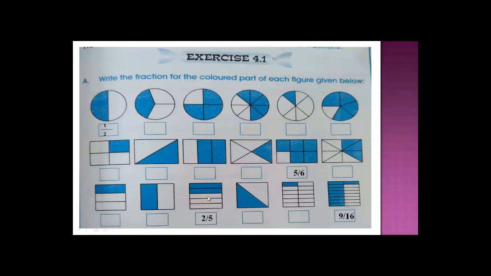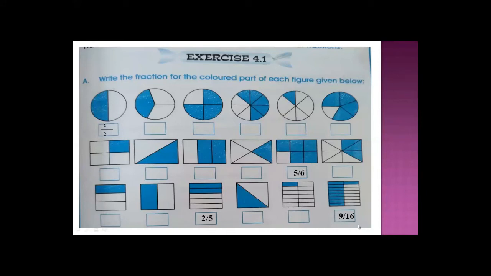Okay. Now look at here. 1, 2, 3, 4, 5. 5 equal parts. Number of equal parts total are 5. So 5 is the denominator. And shaded parts are 2. Here 2 is numerator. And the next one is 1, 2, 3, 4, 5, 6, 7, 8 and 8, 16. It means 16 are the total parts. 16 comes at the place of denominator. And how many of them are shaded? 1, 2, 3, 4, 5, 6, 7, 8, 9. So 9 is the numerator. 9 dash 16. In this way you will solve this exercise.